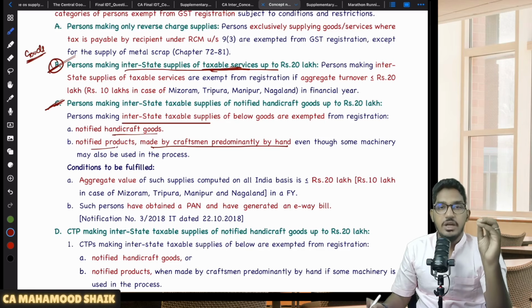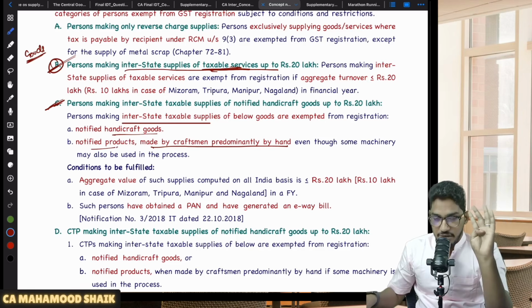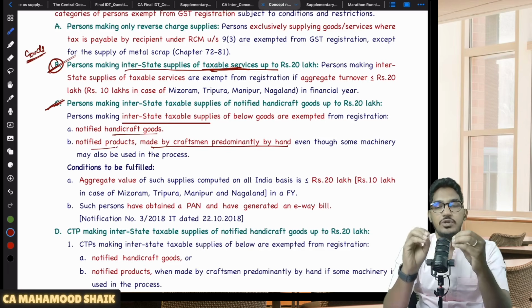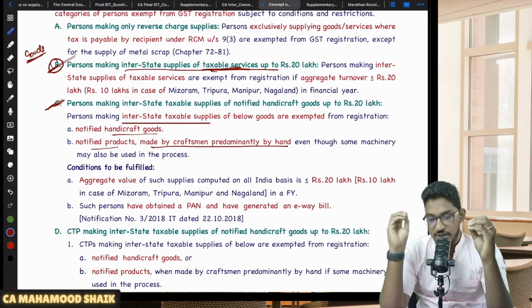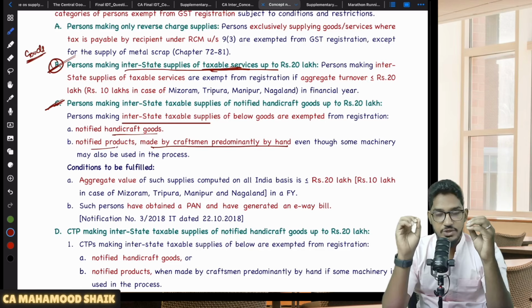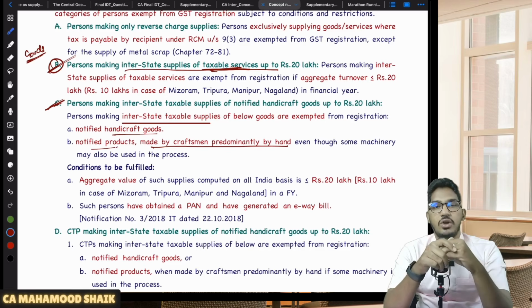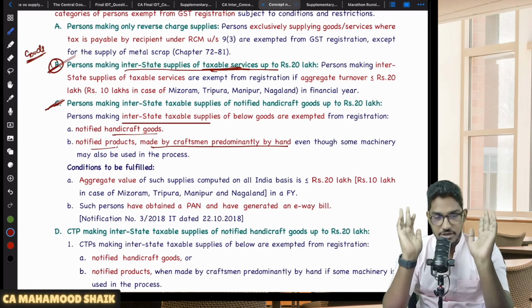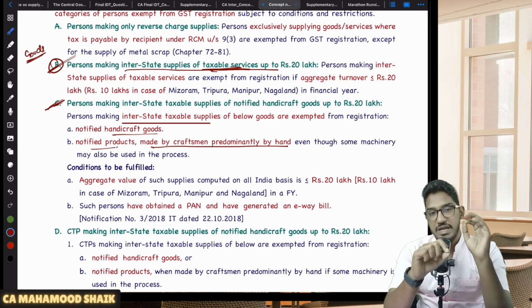If you are a person who is making interstate supply of notified handicraft products or notified handmade goods which are predominantly made by hand, then also we will let you enjoy the threshold limit of 20 or 10. We will not make it compulsory for you to take the compulsory registration. So that is also in goods only, for notified handicraft products and notified handmade goods. Only for these two products they have given relaxation.